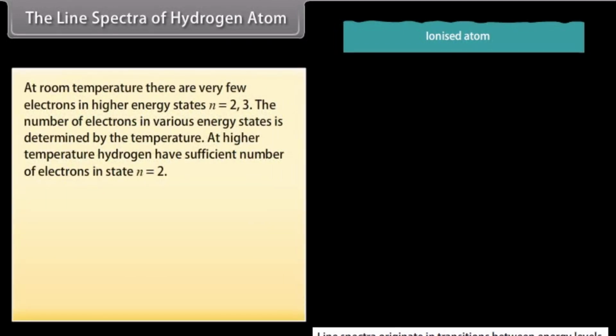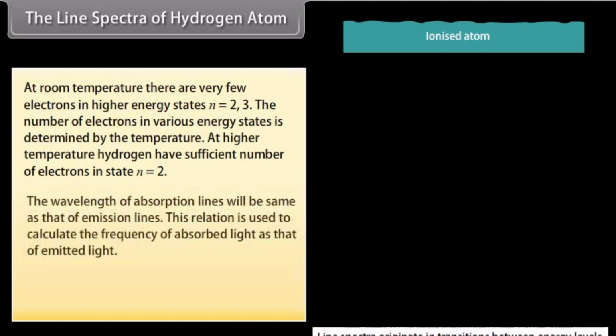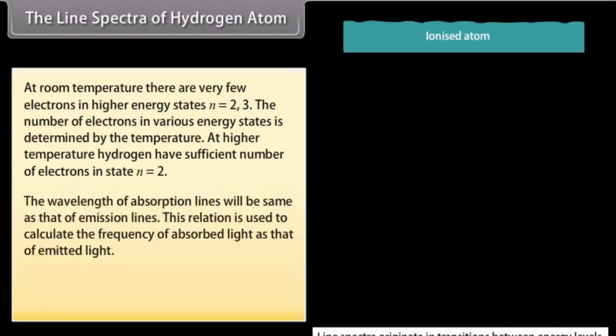At room temperature, there are very few electrons in higher energy states, n as 2 and 3. The number of electrons in various energy states is determined by the temperature. At higher temperature, hydrogen has a sufficient number of electrons in state n as 2. The wavelength of absorption lines will be the same as that of emission lines. This relation is used to calculate the frequency of absorbed light as that of emitted light. E2 minus E1 equals h nu 12, which is equal to hc upon lambda 12.